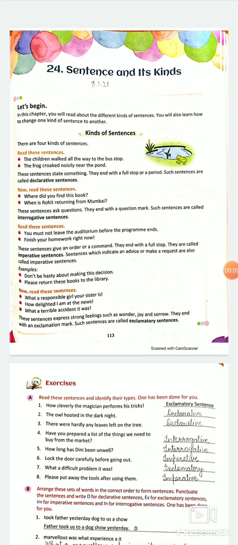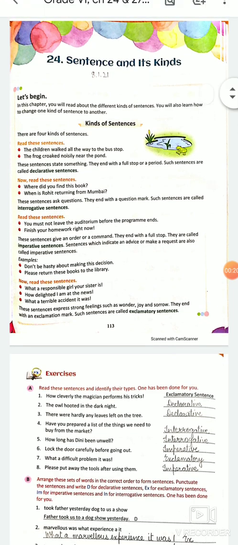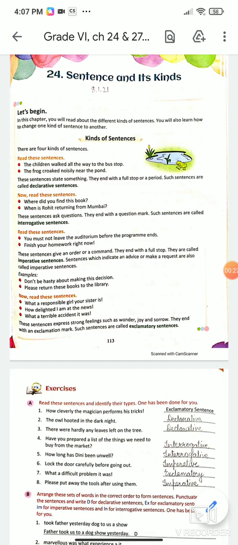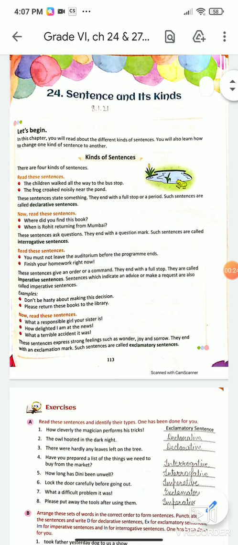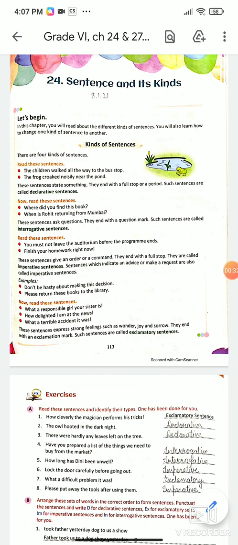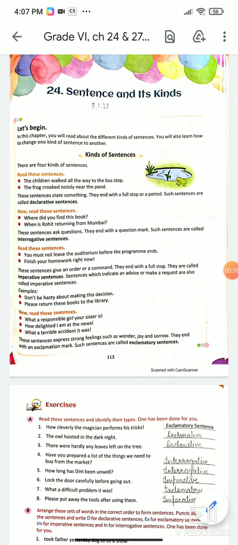Let us start. First kind of sentences are declarative sentences or assertive sentences. As in your book, it is written declarative sentences, but we call them assertive sentences also, right? What are declarative sentences? As the name suggests, they declare something. They declare something which cannot be changed. It can be a fact or it can be a universal truth. I give you an example.